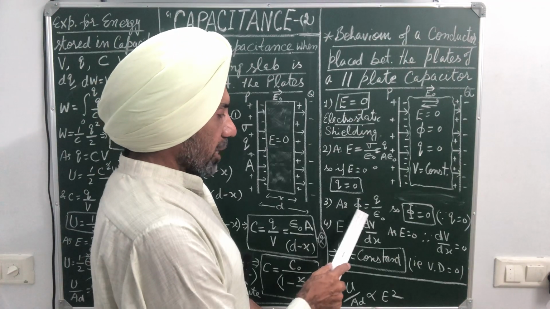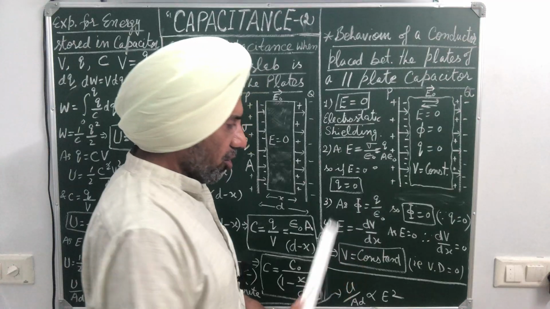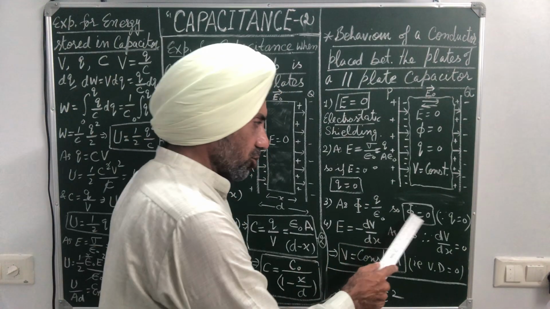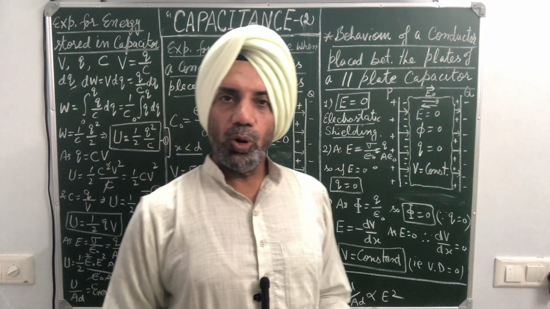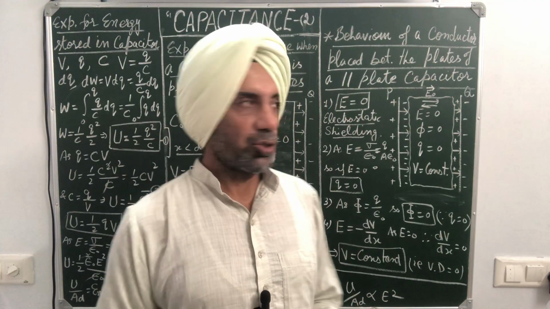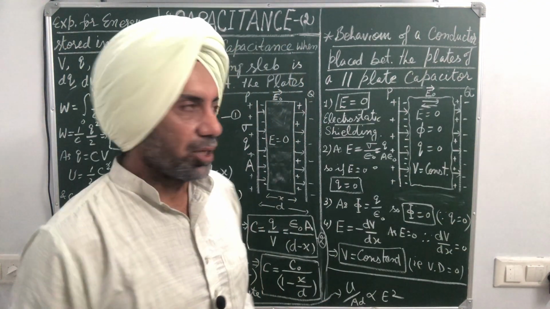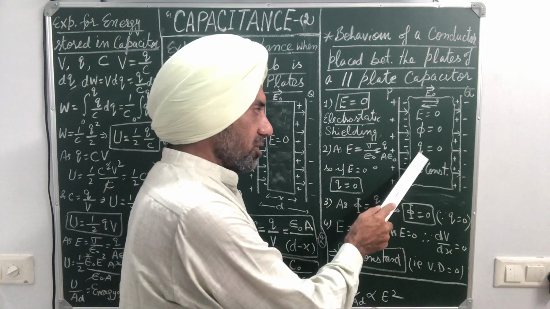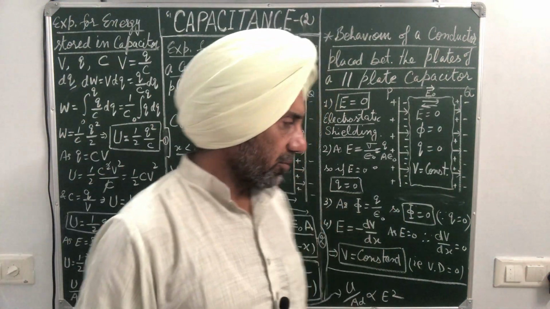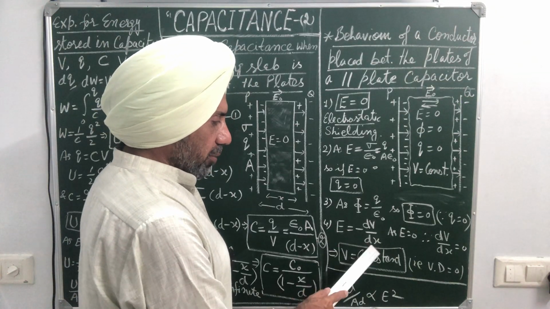Third point, by using Gauss law, we have phi is equal to Q over epsilon naught. If Q is 0, phi is also 0. It means there is no electric flux inside the conductor because there are no electric lines of force. So electric field is 0, charge is 0, flux is also 0 inside the conductor. Very simple. Fourth point, E is equal to minus dV by dx.